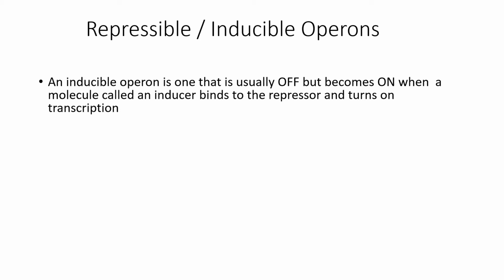Therefore, the cell takes up an inducer molecule and binds to the active repressor. When an inducer binds to an active repressor, the repressor is inactivated and the repressor now will not be able to go and bind to the operator. Thereby, the genes are turned on. Lac operon is an inducible operon.